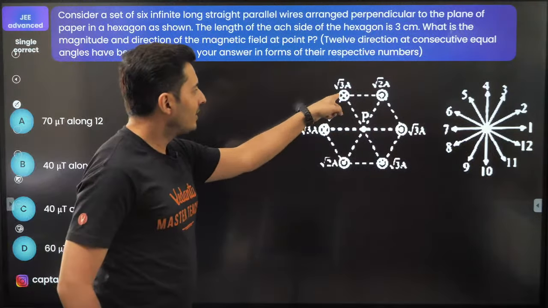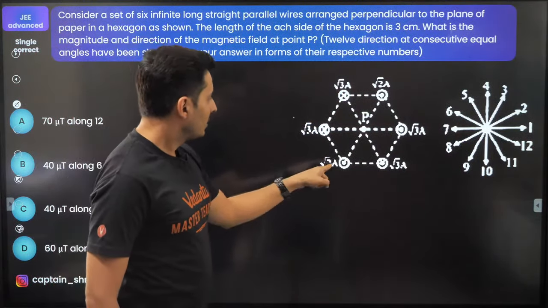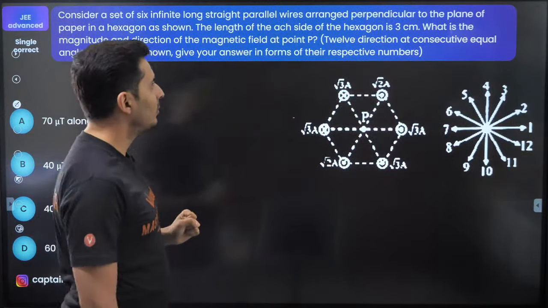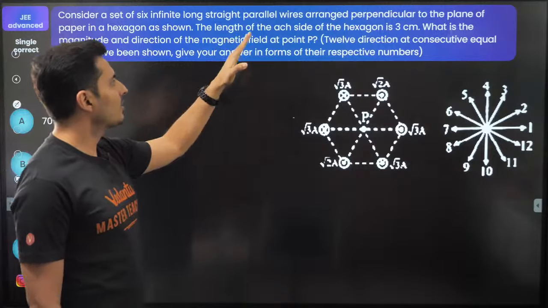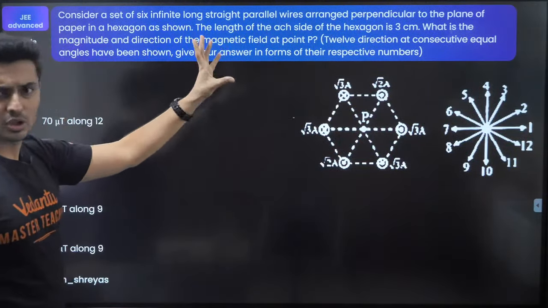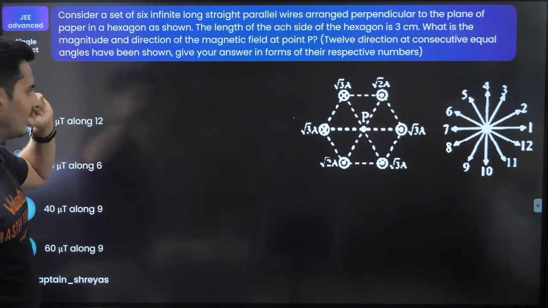See, these wires are going into the plane of the board. Like this one, this one, this one, this one are coming out of the plane of the board. What is the magnitude and the direction of the field at the point P? 12 consecutive lines are shown to show the directions. So let's try to analyze this.